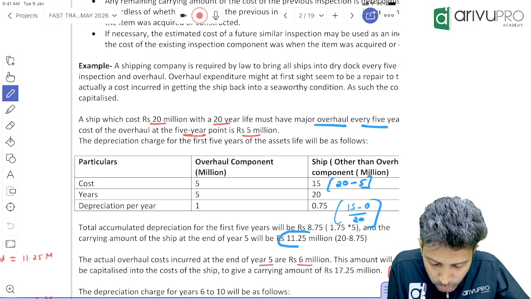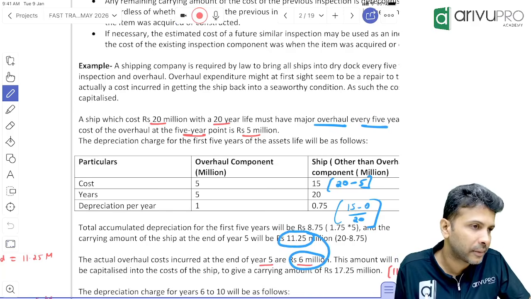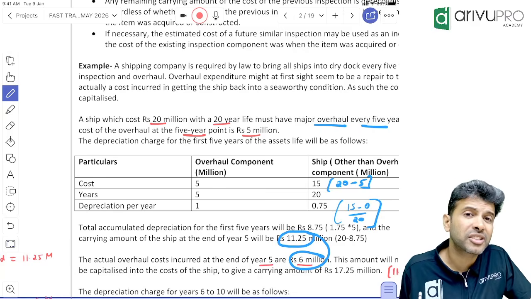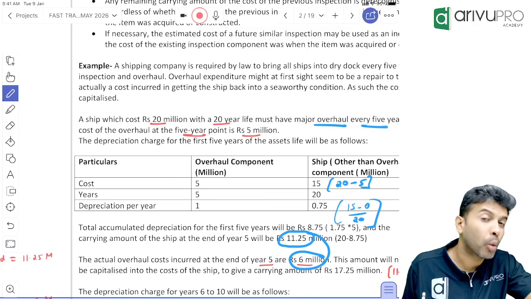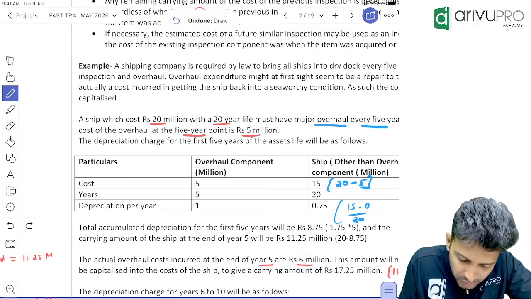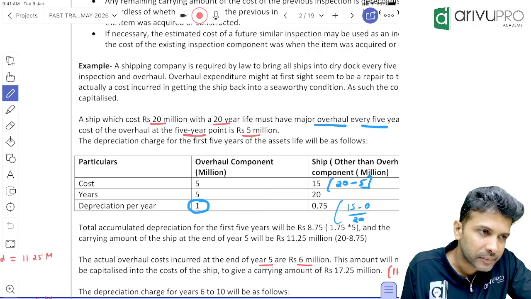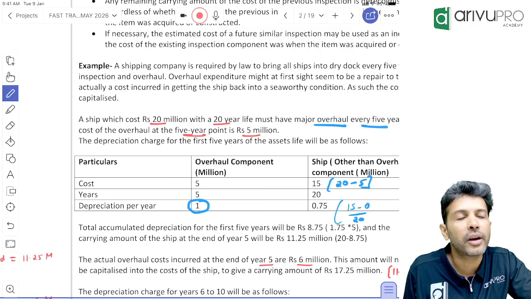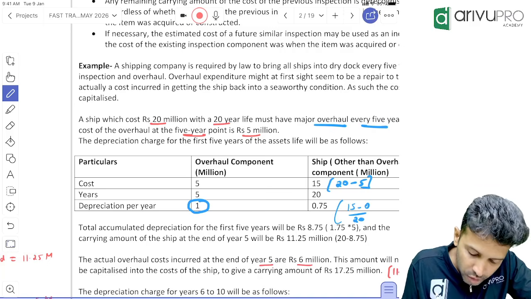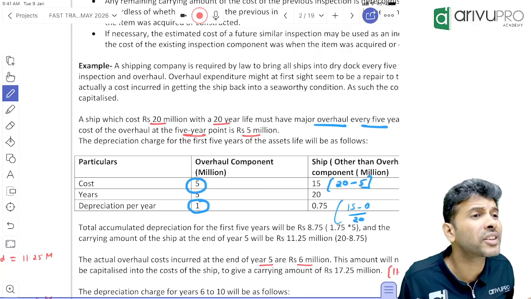What is the carrying amount before new inspection? 11.25 plus new inspection charges. What you will do? Add. So 6 million you will add. Correct? Old inspection charges ka carrying amount you need to minus. But what is the carrying amount of old inspection charges? 0. How? Very simple. This old inspection charges, how much are you depreciating every year? 1 million. How many years over? 5 years. That means what is the total depreciation? 5 million. What was the original inspection charges come out? It was 5 million. It has got depreciated to the extent of 5 million.